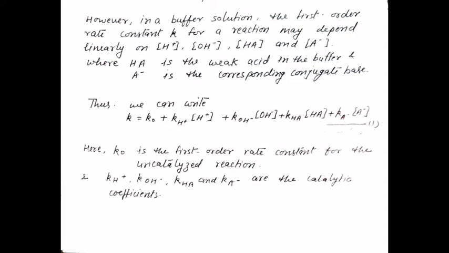However, in a buffer solution, the first order rate constant k for a reaction may depend linearly on concentration of hydrogen ion, concentration of hydroxyl ion, concentration of acid and concentration of base, where HA is the weak acid in the buffer and A- is the corresponding conjugate base. Thus we can write as equation 1. Here k0 is the first order rate constant for the uncatalyzed reaction and other constants are the catalytic coefficients.